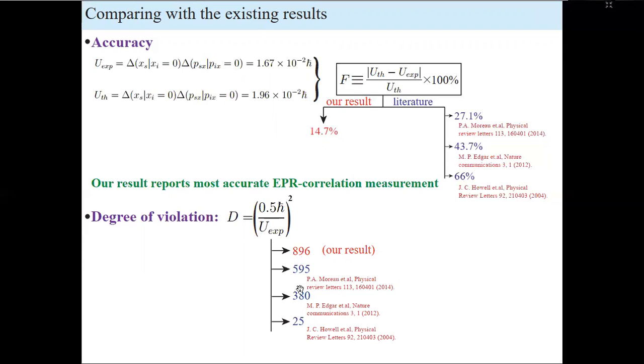These are the numbers in the literature. We find that we are reporting the highest degree of violation, or the observation of the tightest position-momentum EPR correlation. From these points, we can say that intensity-based measurements are doing a better job than coincidence-based measurements in the context of EPR.